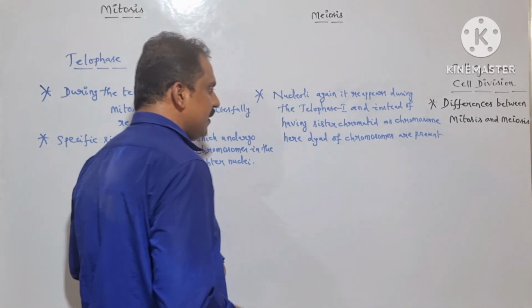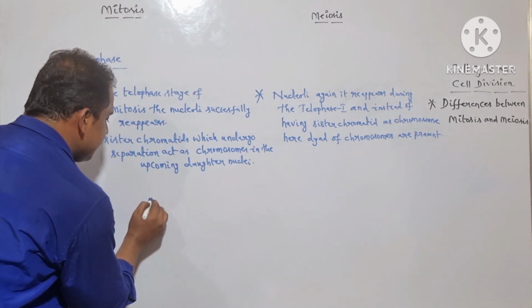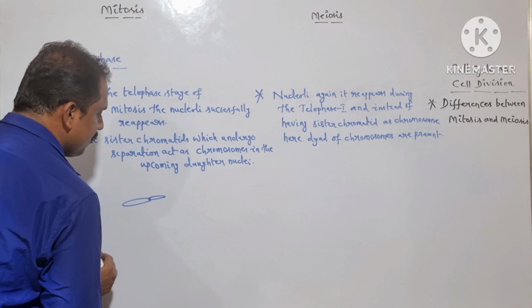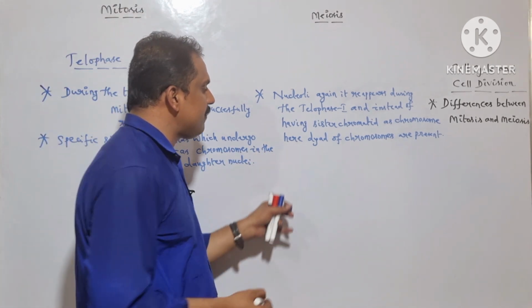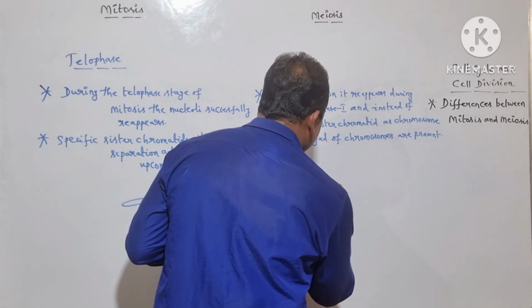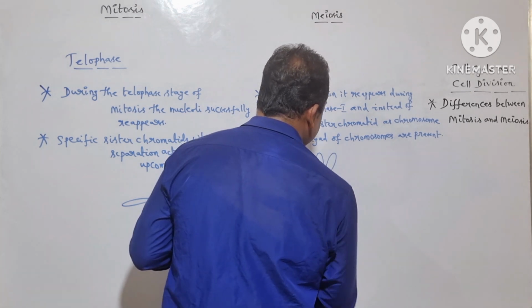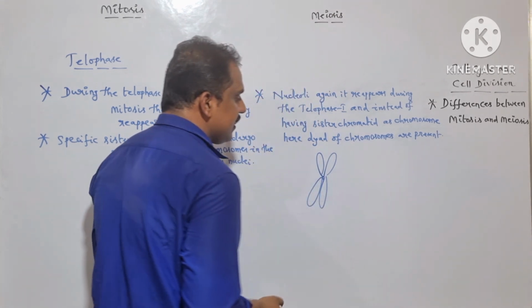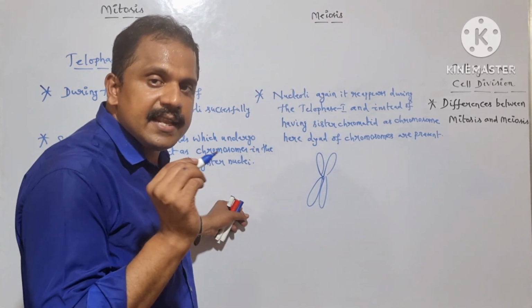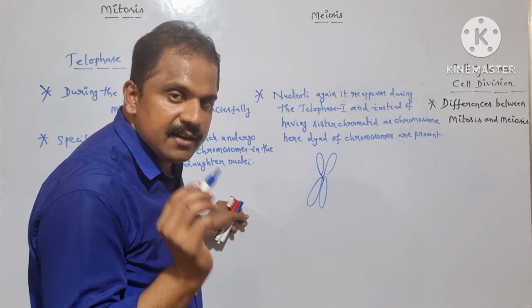Is it clear? So in case of the telophase of mitosis, a single sister chromatid acts as a chromosome. But in case of the telophase 1 of meiosis 1, we can observe a dyad of chromosome. Because in the anaphase 1 of meiosis 1, splitting of the centromere does not take place. So that is why at the end of the telophase 1 of meiosis 1, we can observe a dyad of chromosome.